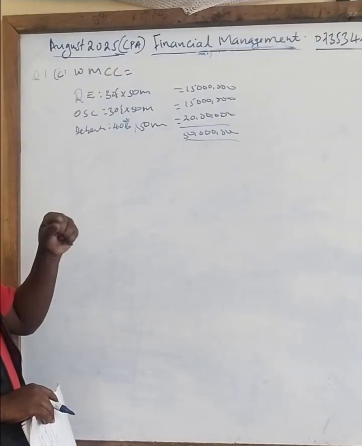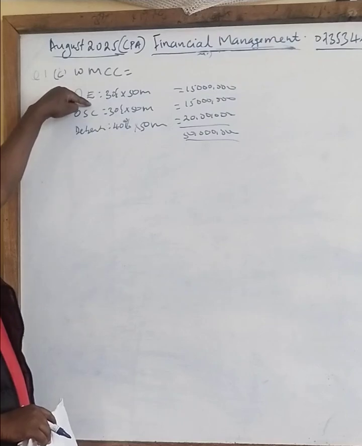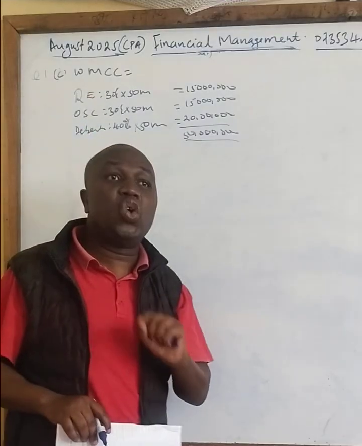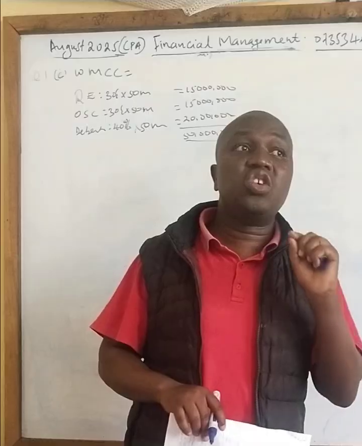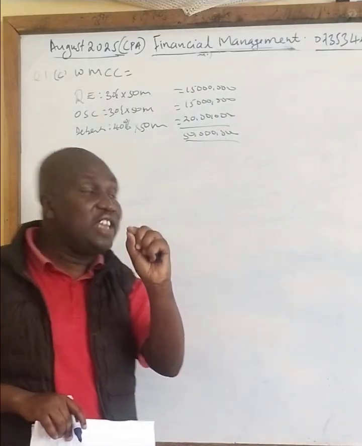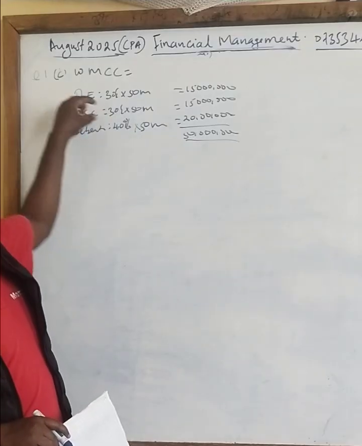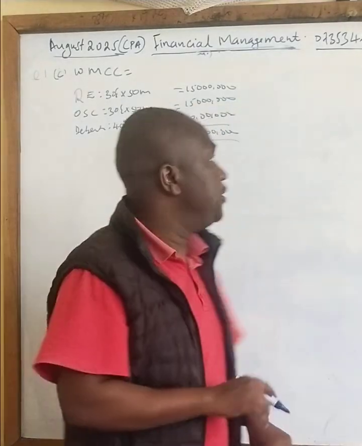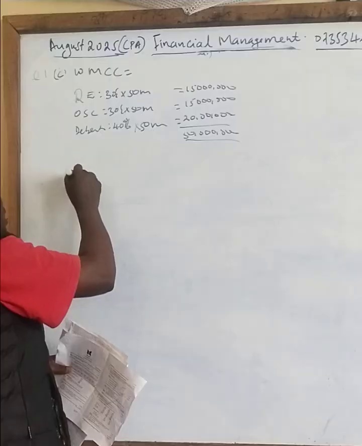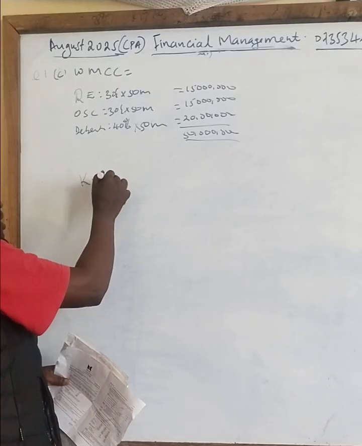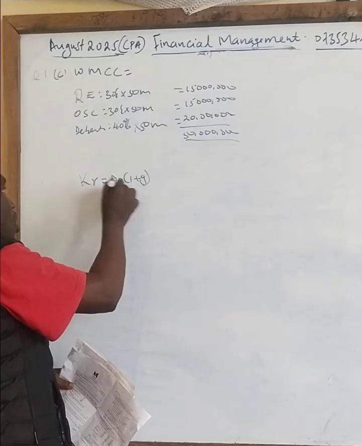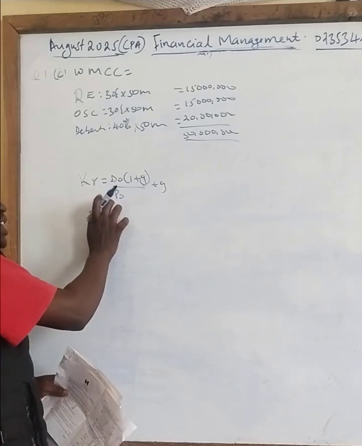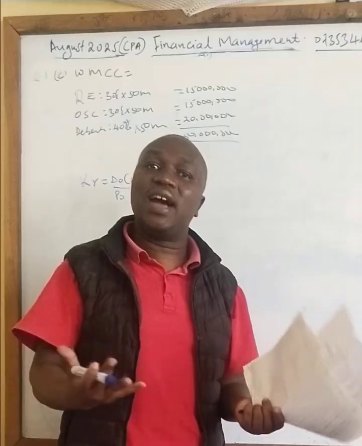Class, I said that retained earnings or reserves will be part of the ordinary shares. It is part of the ordinary shares if the flotation cost is not given. But if the flotation cost is given, the cost of retained earnings will be calculated differently from the cost of ordinary shares. The formula will be the same. The only difference is the flotation cost. So for the cost of retained earnings, R will be D0 into 1 plus G over P0 plus G. We are not subtracting flotation here because this amount of retained earnings is what you already have, so you will not incur any cost.